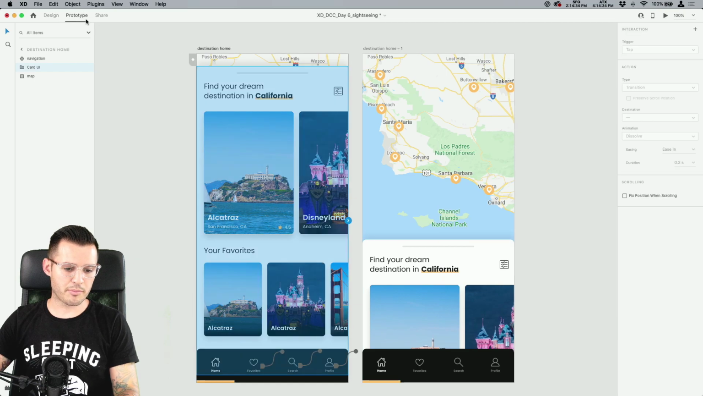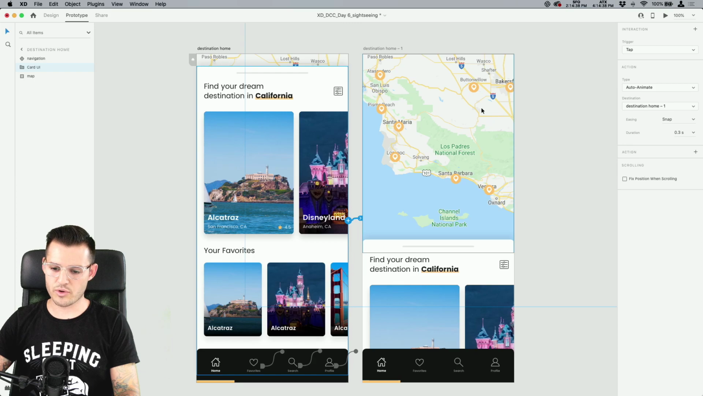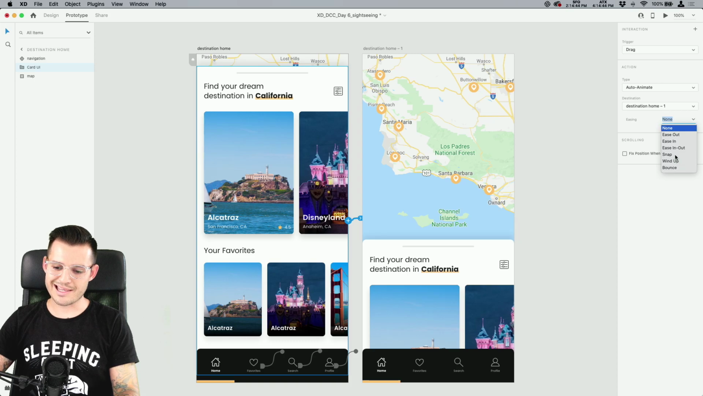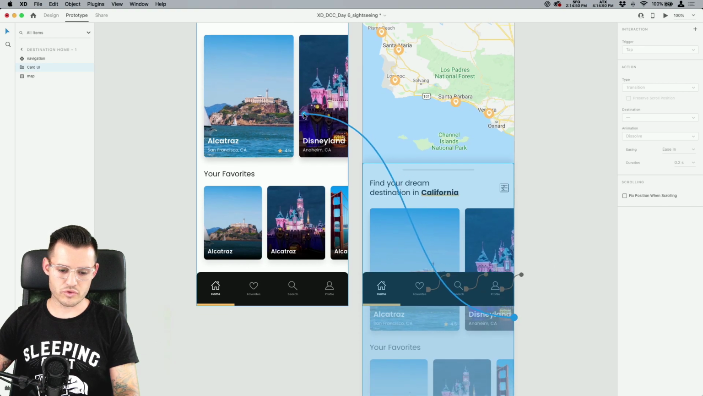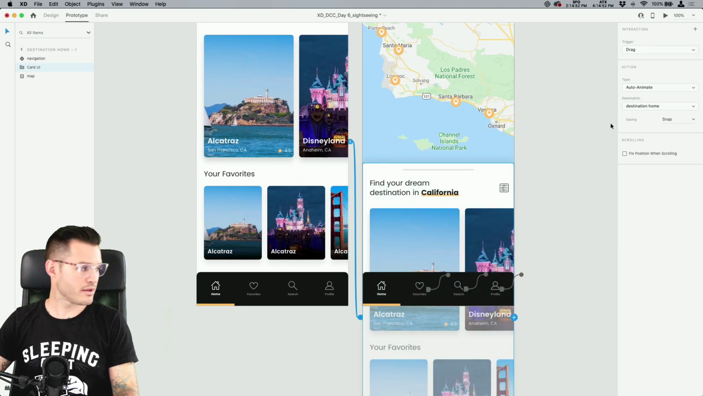And then I'm gonna head over to my prototype tab. I'm gonna grab the whole card and I'm gonna drag it over to the next one. I'm gonna drag auto animate to the new destination home. Is there any easing? Yeah, let's do a little snappage, okay? And then the same thing. I'm gonna grab the card over here and I'm going to drag it back and I get the same prototyping effects there on the right hand side.